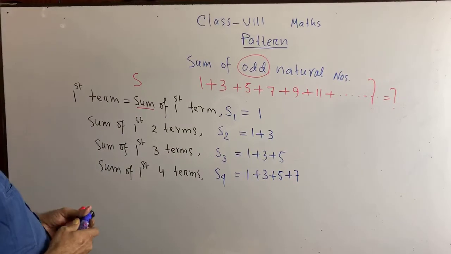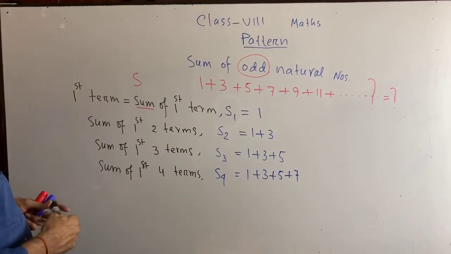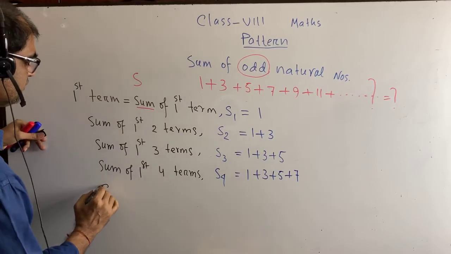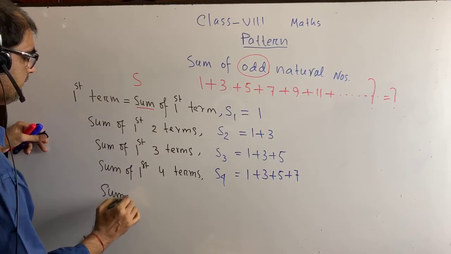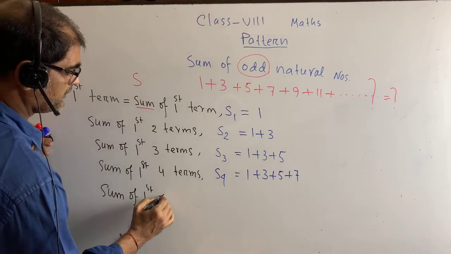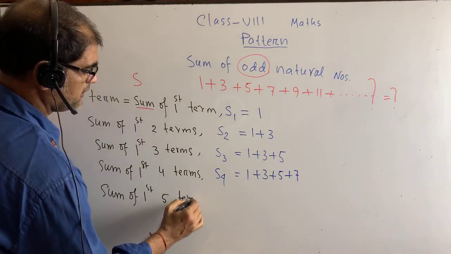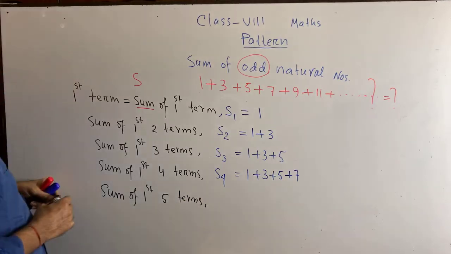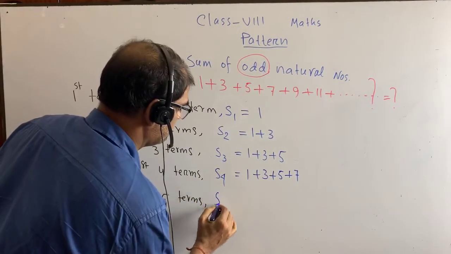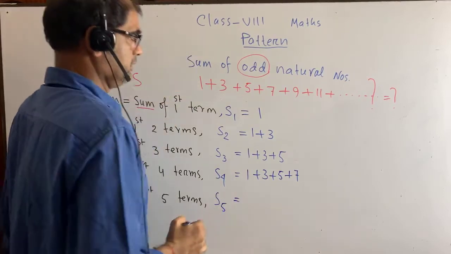Okay, it is really very interesting. See up to the last here, sum of first 5 terms. We can write here S5 equals to what?